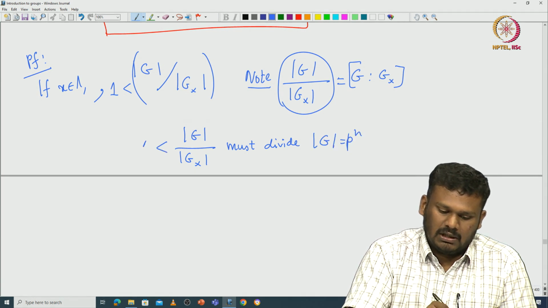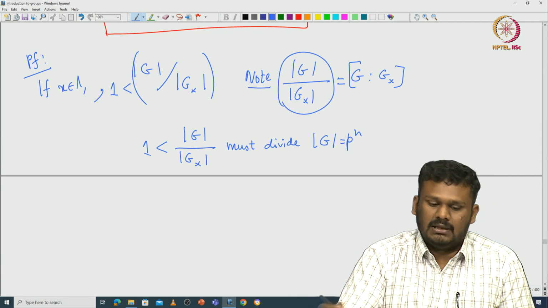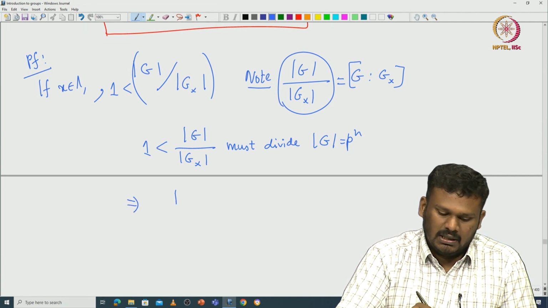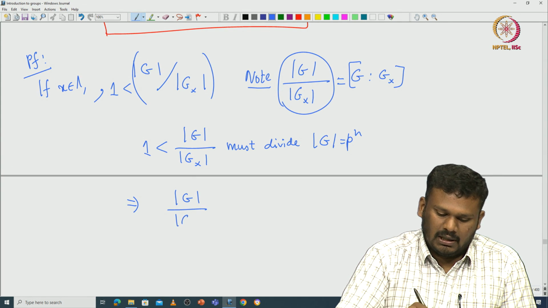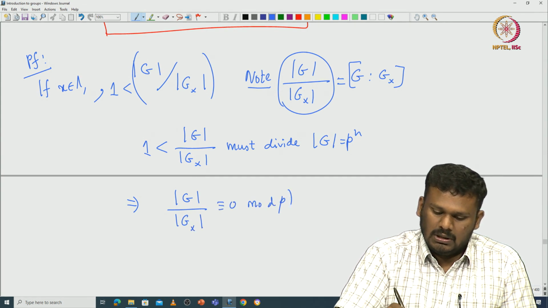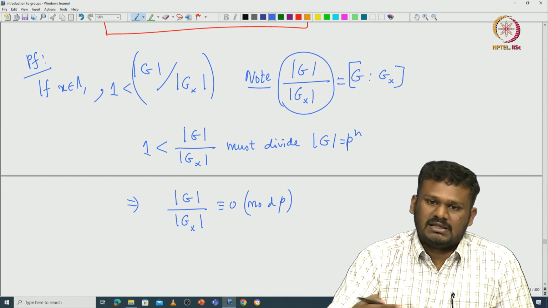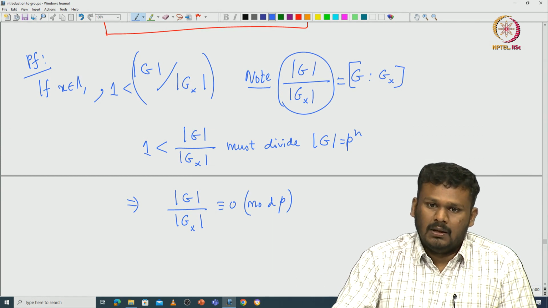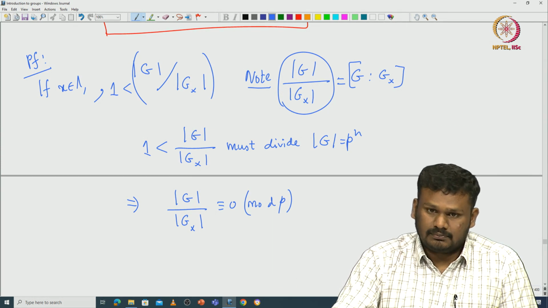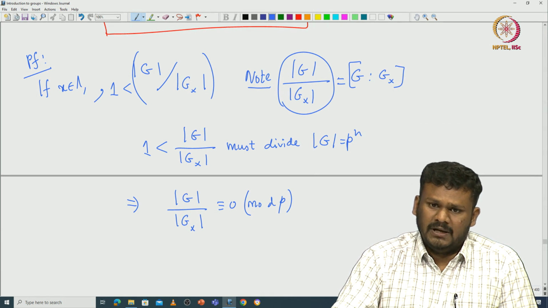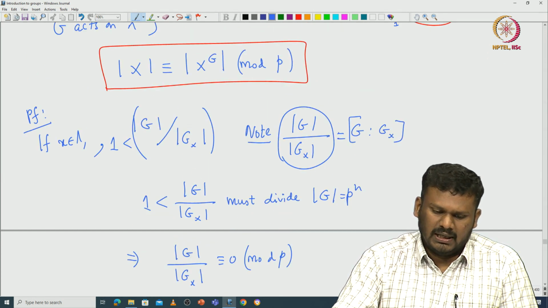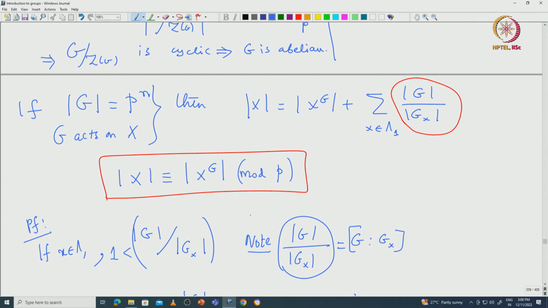It is greater than 1 and divides p power n, so that forces the ratio to be congruent to 0 modulo p. This is the exact same reasoning that we gave for proving that the center of a p group is non-trivial. Here we are doing it for a general set capital X.